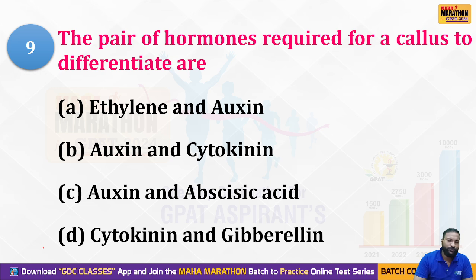To differentiate the callus, or to give good growth to the callus, we require certain hormones. What are the options, or what are the hormones? Here we have ethylene and auxin, auxin and abscisic acid, cytokinin and gibberellin. Tell me the right answer, my dear students.